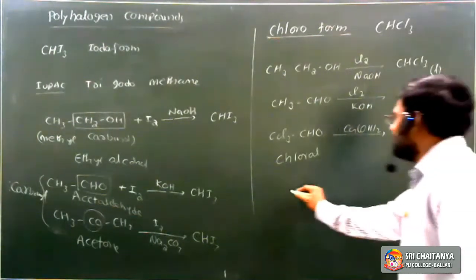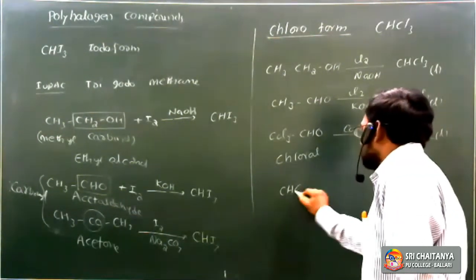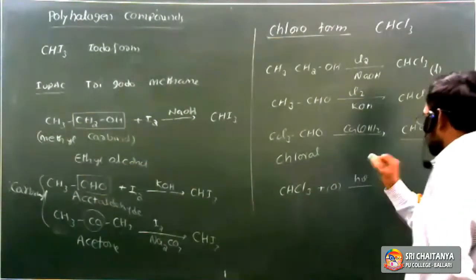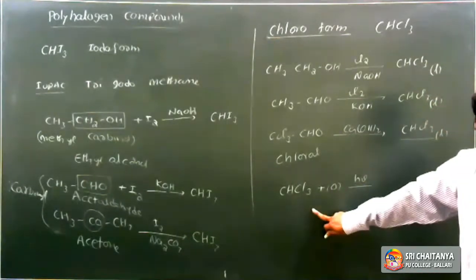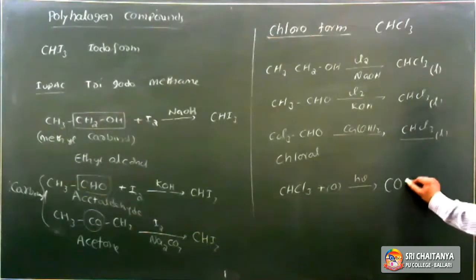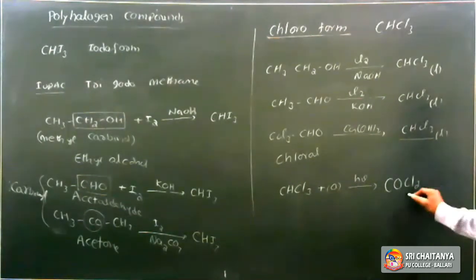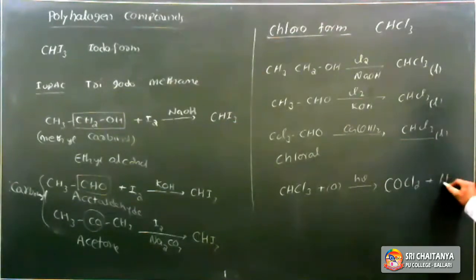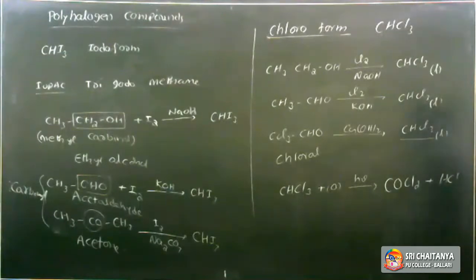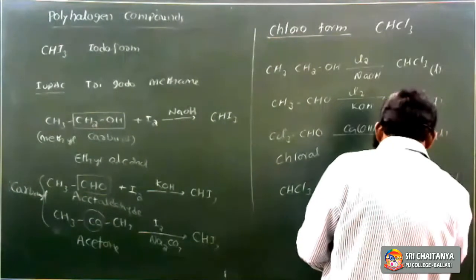Next one. When chloroform, CHCl3, is exposed to air in the presence of sunlight, it is oxidized to carbonyl chloride, COCl2, and HCl is the byproduct. COCl2 is called carbonyl chloride, or phosgene, a poisonous gas. So it is converted to phosgene.